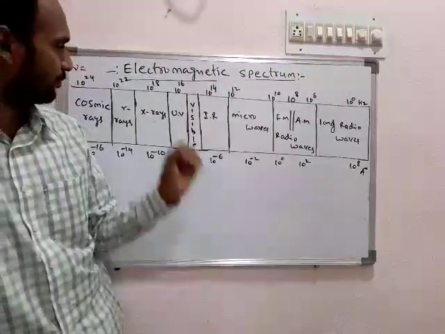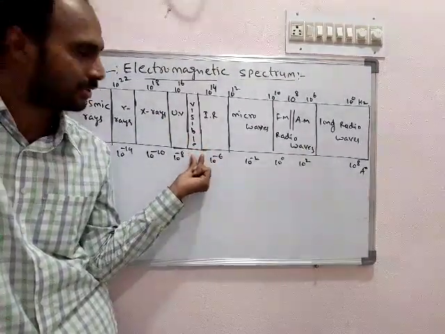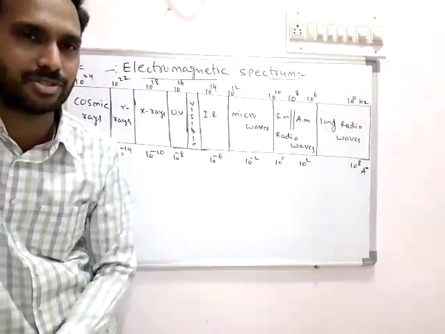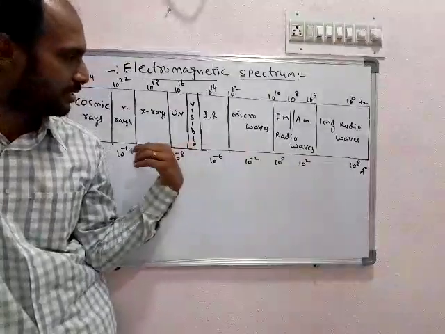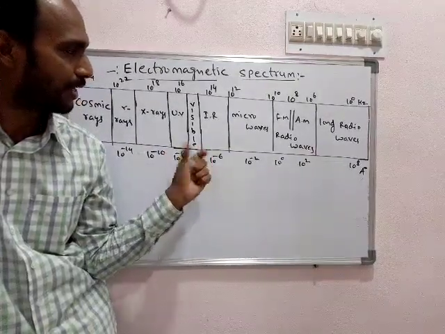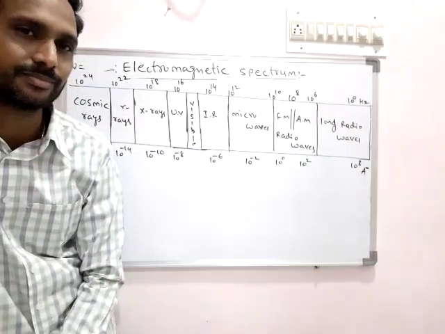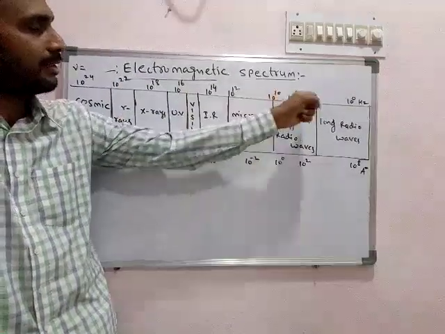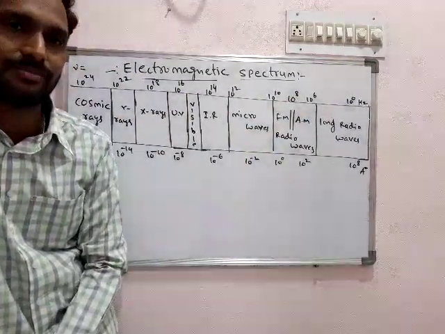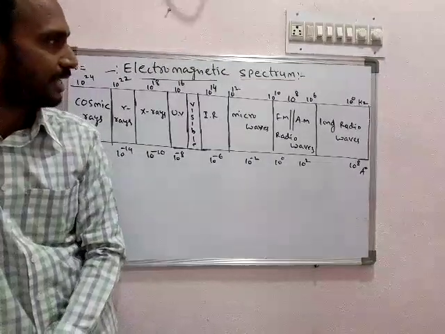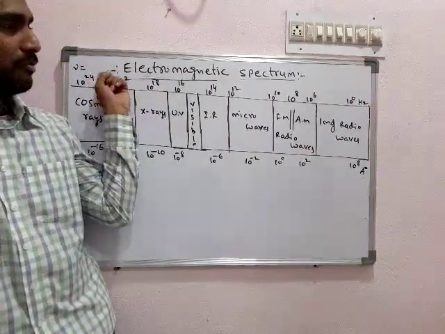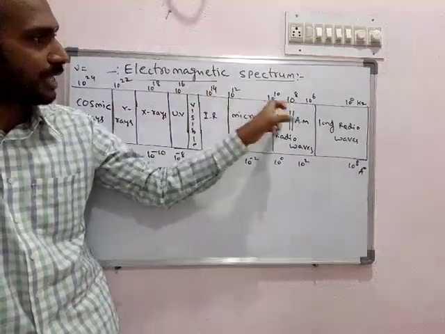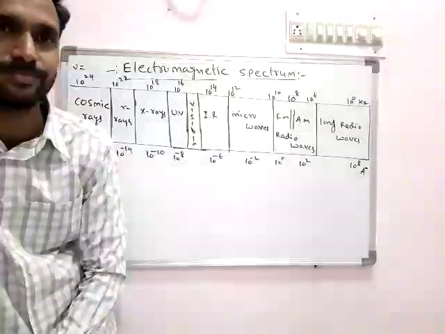Here we see the part of the visible region is very small, so its box size is different compared to others. It indicates their range. If you compare all these, the visible region is very small compared to all the other radiations. In the top line, the values indicate frequency, from 10 power 24 hertz, then 22, 18, 16, 14, down to 10 power 0 hertz.